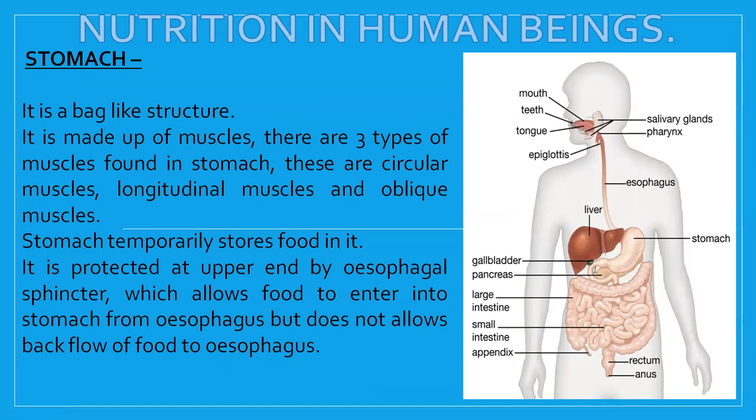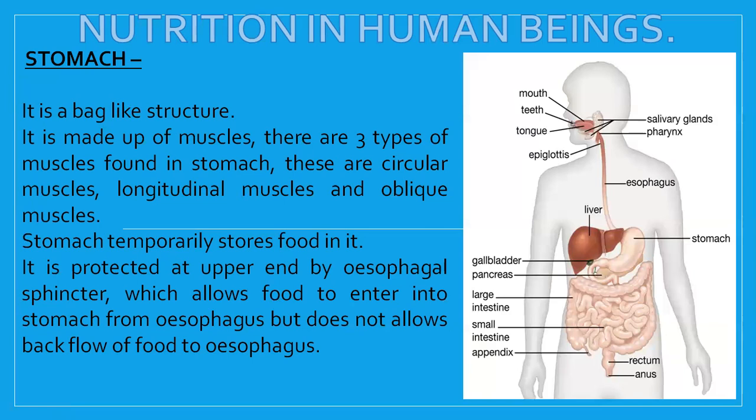There is a set of circular muscles found at the junction of the esophagus and stomach, and these circular muscles contract and let the food go from the esophagus into the stomach. But when it tries to go back, they close and don't allow the food to flow back. These circular muscles are called sphincters, and the specific name for this sphincter is the esophageal sphincter.